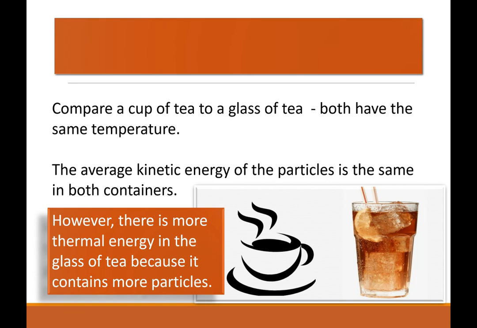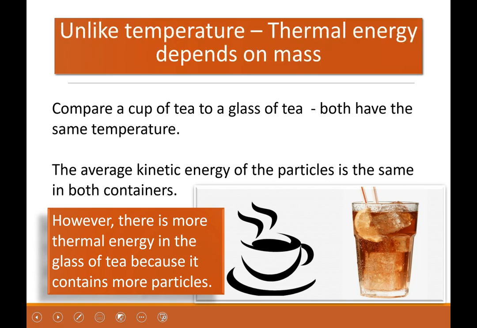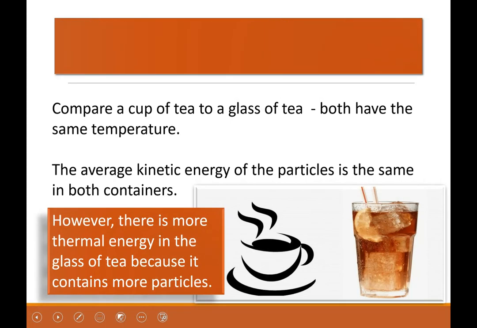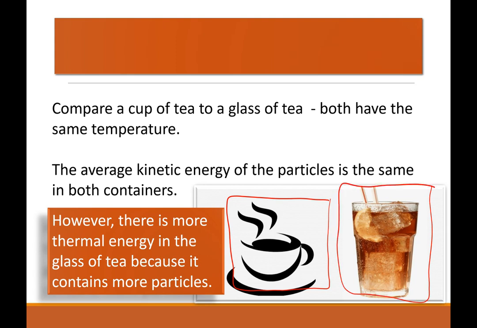So if we take a look at these two cups, you have a coffee cup. Oh, actually, these are both tea. You have a mug of tea, a coffee cup down here, and you have a glass of tea over here. And we're going to pretend like there's not ice in this one over here, okay? If we compare them, we say they have the same temperature. The average kinetic energy of the particles is the same in both containers, okay? They're both liquids.